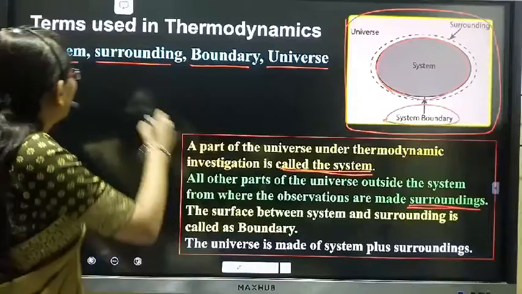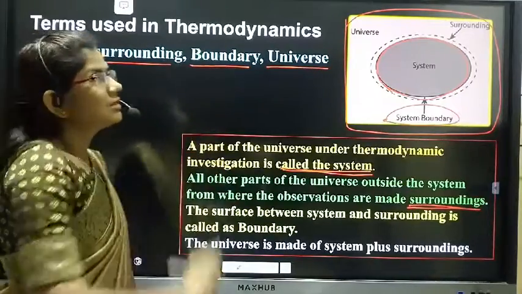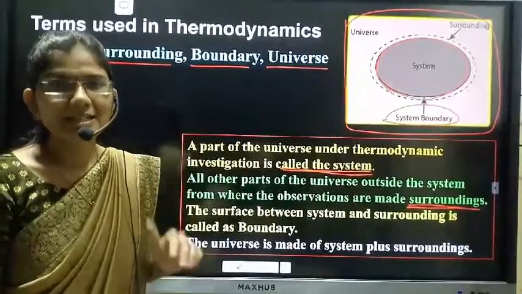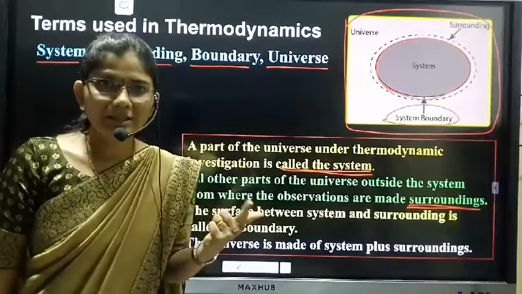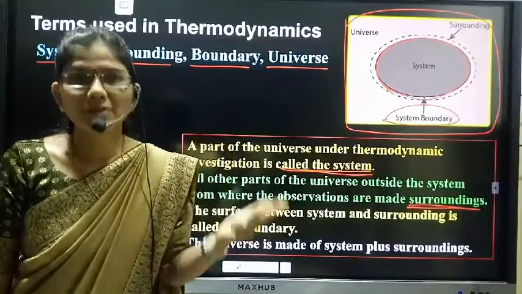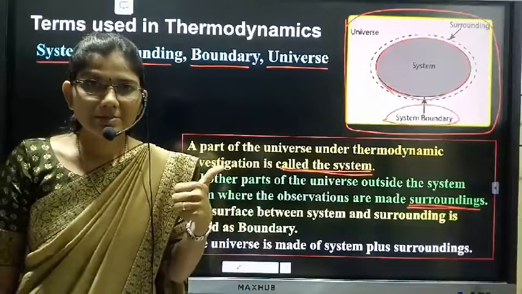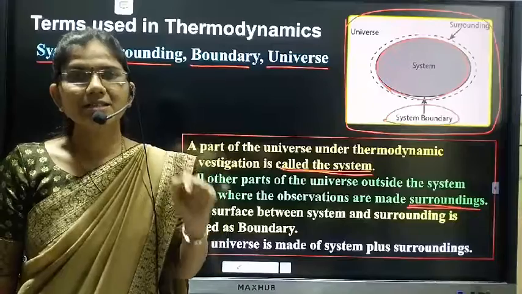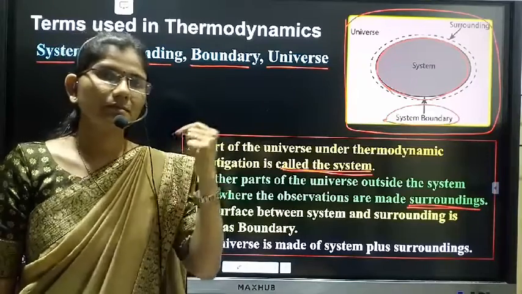So these are the four important terms used in thermodynamics: system, surrounding, boundary and universe. System is the part of a universe where the actual reactions are taking place.